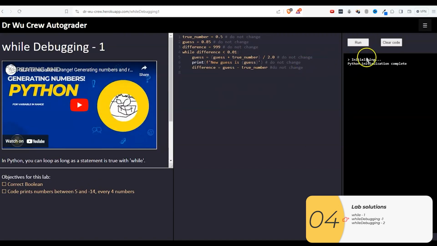Next one, while debugging 1. So it's a debug. I'll try to run it. And when I try to run it, you see it kind of loops and I can't see what's going on, but it never ends. So something here must be wrong. So what's going on here?